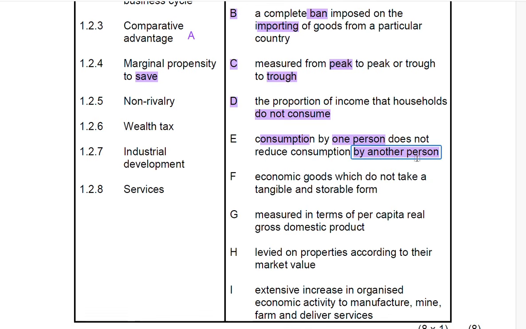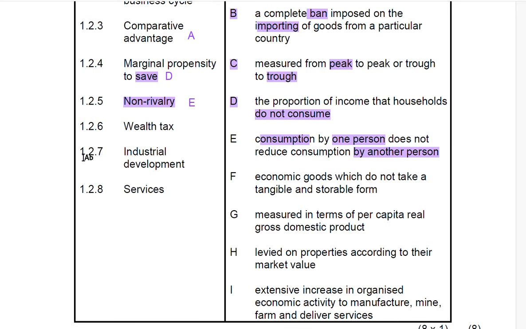It says in full, consumption by one person does not reduce the consumption by another person, right? So what does that mean? It means if I decide to use the street lights, you are going to be able to use the street lights, and there will be no reduction in how much light you're going to get. So it is non-rivalry. Then we are going to say the correct answer for 1.2.5 is E. And I forgot to put here for 1.2.4, where we're supposed to put D.